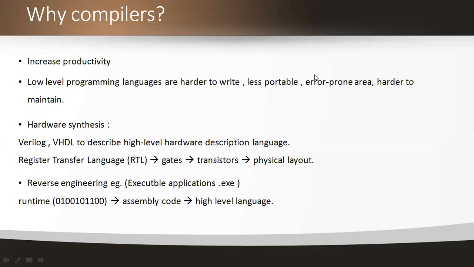The next reason why compilers: low level programming languages are very hard to write and less portable, and sometimes they give complex errors. They are also very hard to maintain. Performance and efficiency should always be increased, but when you use a low level programming language, the performance decreases. That is another reason why we choose compilers.